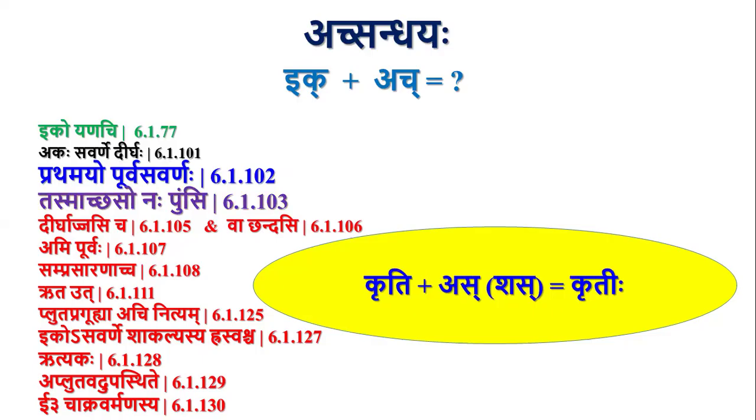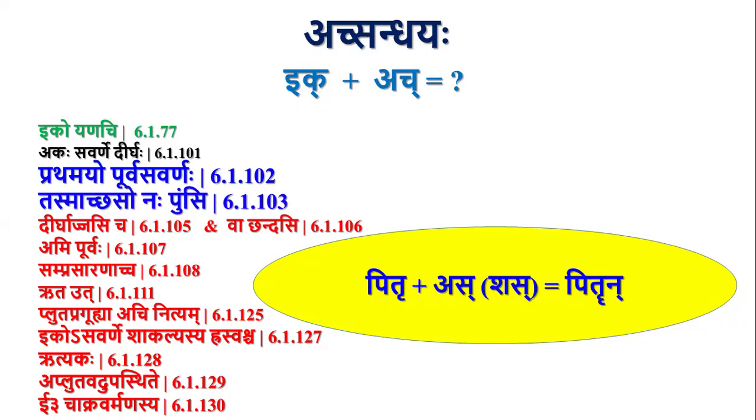Here also Pratamayo Purva Savarnaha is applicable, but that Sakarasya Nakaraha is not there in case of Strilinga words, so it is Krutihi. Guru plus Asu, Pratamayo Purva Savarnaha, Tasmat Shaso Naha. Denu is a Strilinga word, so Denu, there is no Nakara Desha.